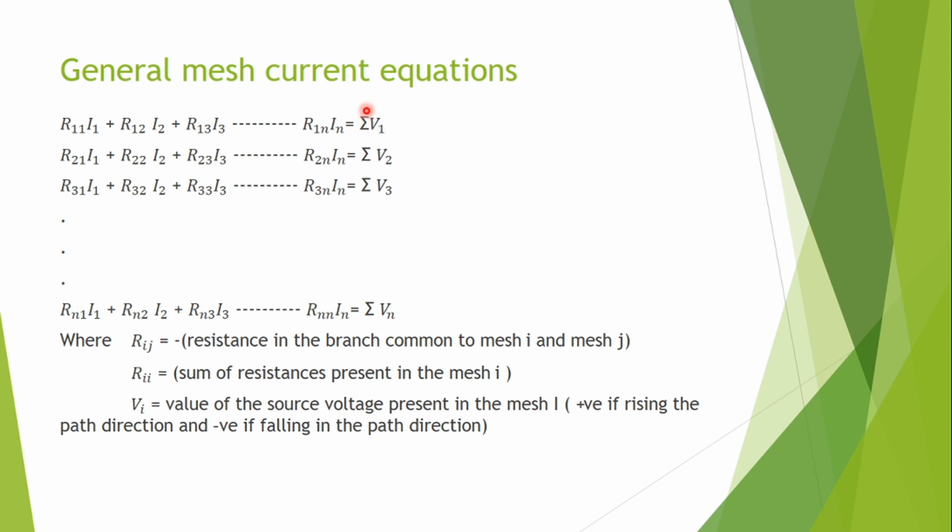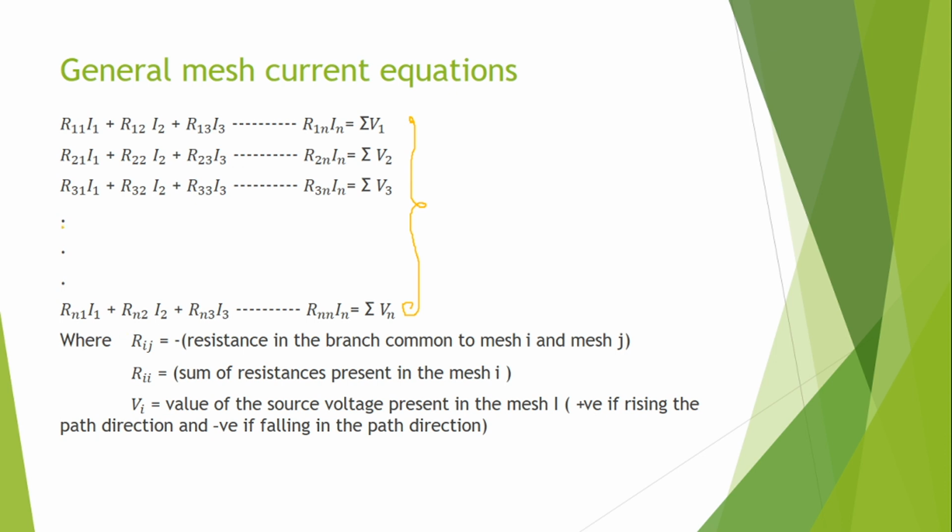So it is the sum of all source voltages. Similarly for the second mesh, R21 I1, R22 I2, R23 I3 and so on. This is the general equation for n meshes.